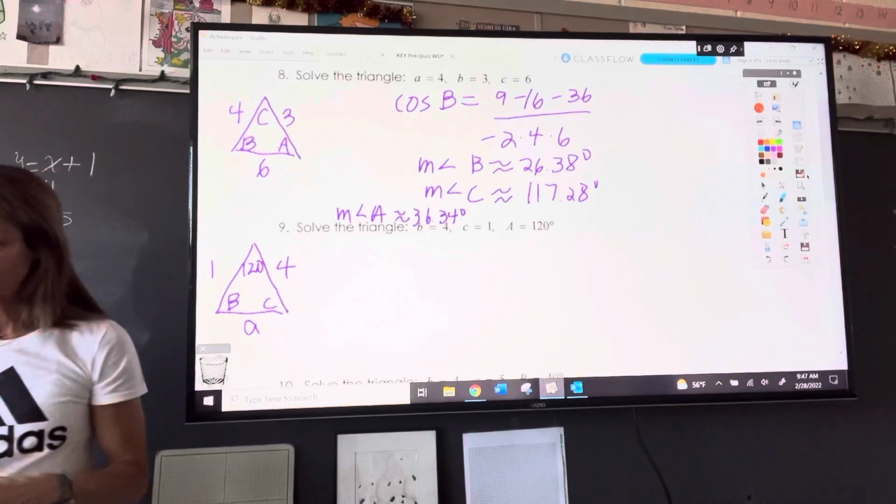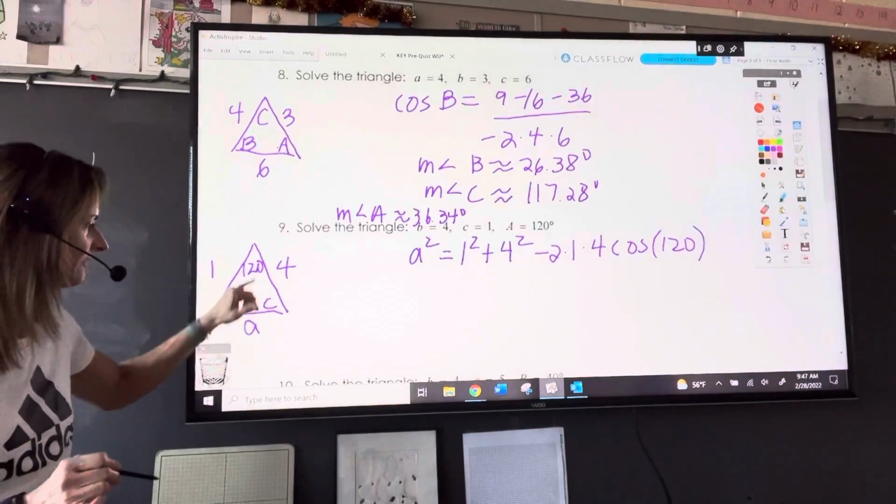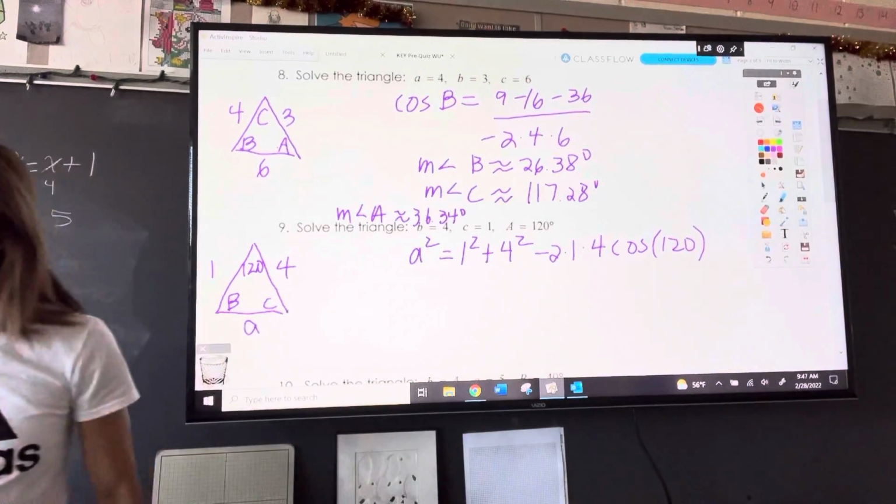Okay, so a squared, solve for a first. A squared equals 1 squared plus 4 squared minus 2 times 1 times 4 times cosine of 120. I'm just using the formula and plugging in numbers. We're solving for a first because 120 is the only angle that we have.